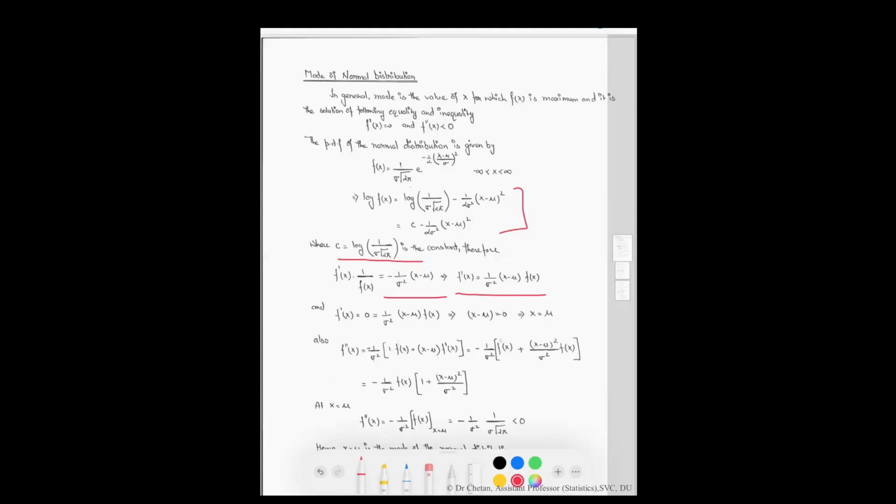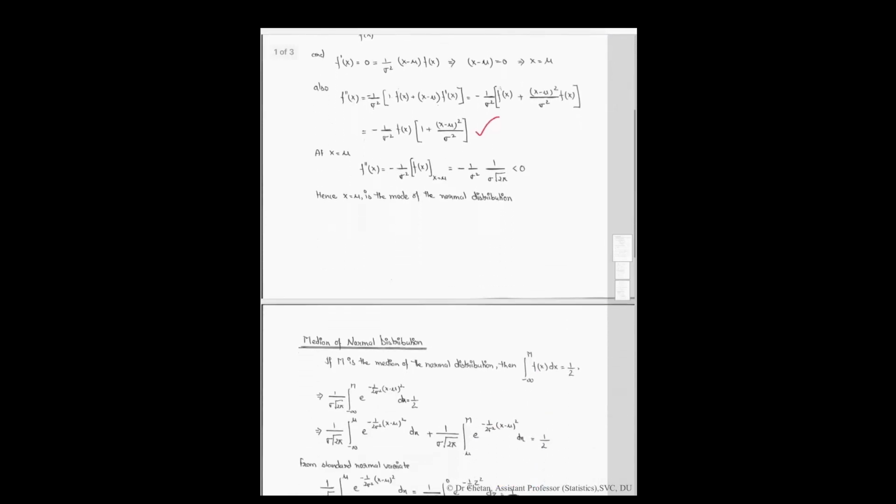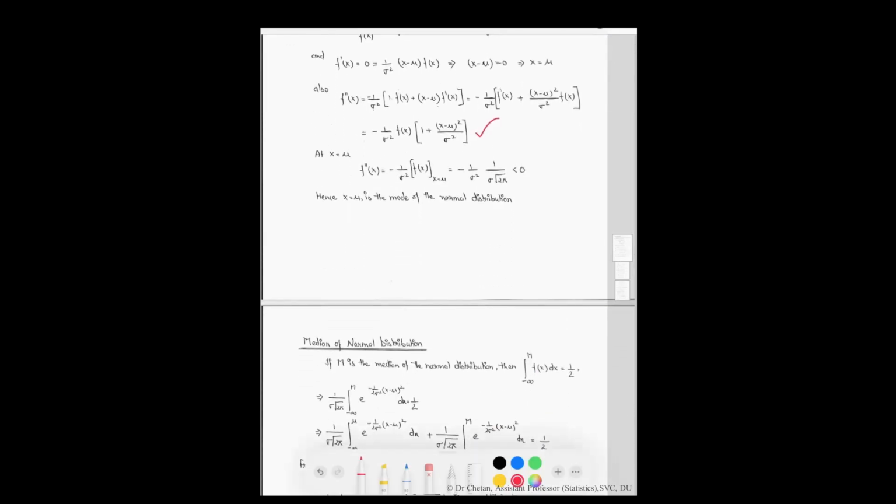Now, put this quantity equal to 0 for solving. After putting f dash x equal to 0, we will get x is equal to mu. Now, calculate the second derivative of f of x, which is equal to this quantity. Therefore, at x is equal to mu, the second derivative of f of x is less than 0. Hence, we can say that x is equal to mu is the mode of the normal distribution.